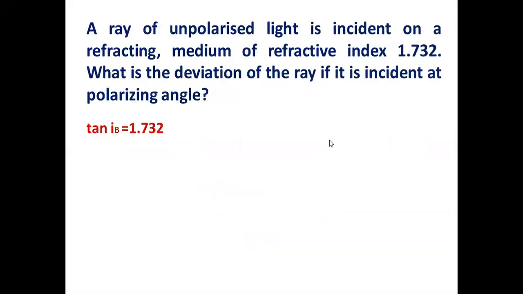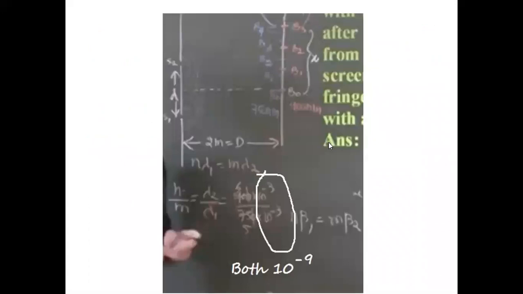That is finished. Now, I just want to remind you that in the previous class, I took finding which fringe of 700 nanometer and 900, 750 and 900 coincide. I divided 750 nanometer and 900 nanometer clearly this time, but I made a special mistake. I didn't write nano as 10 to the power minus 9, so it should be 10 to the power minus 9. I have given it in the WhatsApp group, but try to correct it.